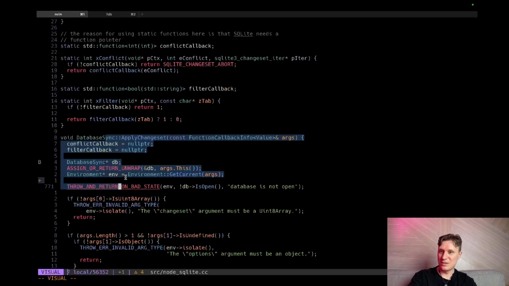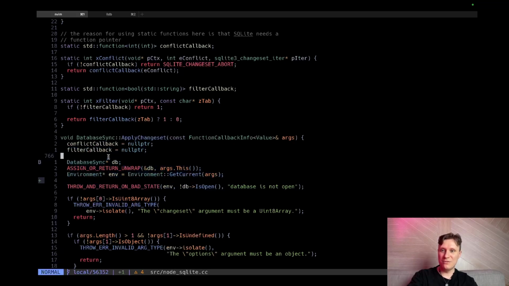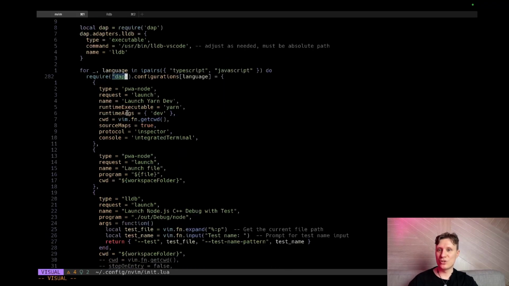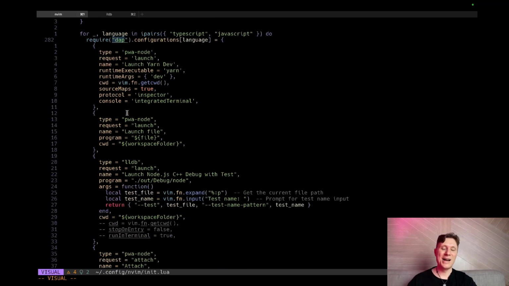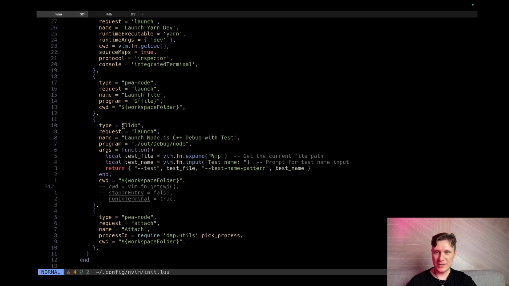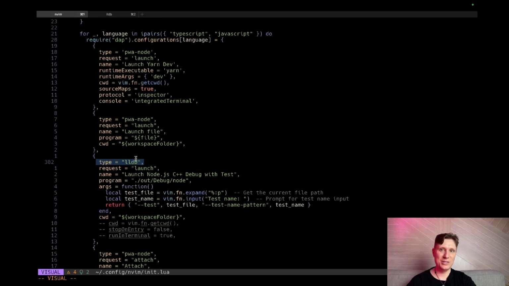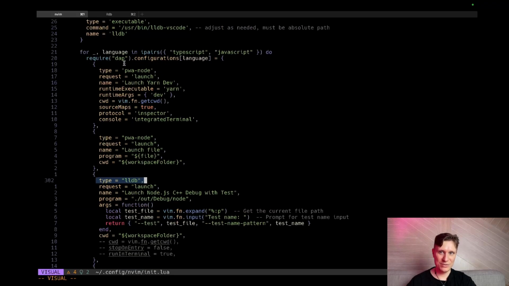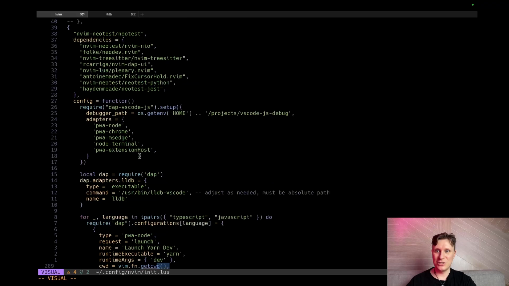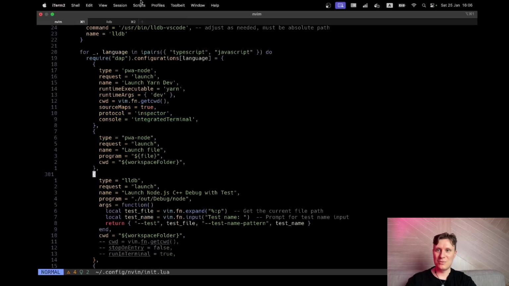But to support it in Nvim, we need to configure another thing. Let me jump there. This configuration is DAP. DAP is what allows us to debug our code inside NeoVim. In DAP, we need to run some configuration, and this configuration needs an LLDB launch type, but we don't support LLDB. We have support for the Node debugger, but not LLDB. This is an issue we try to solve.